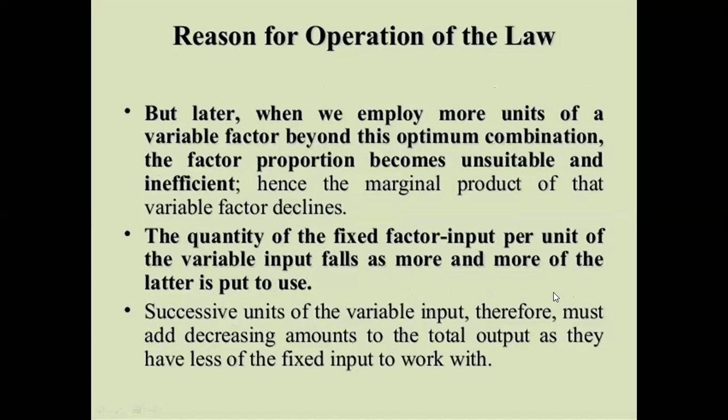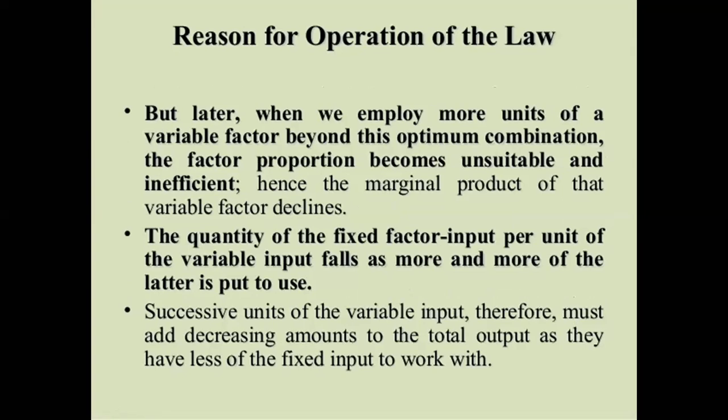Later, when we employ more units of variable factor, in the race to earn more profit, the factor proportion becomes unsuitable and inefficient. Suppose on a machinery there is a requirement of only 6 labor. Till the time you apply only 6 labor, you will get good production, MP increases.